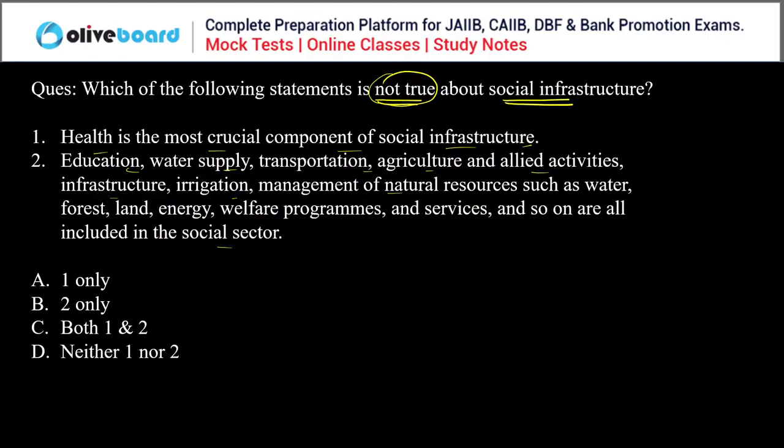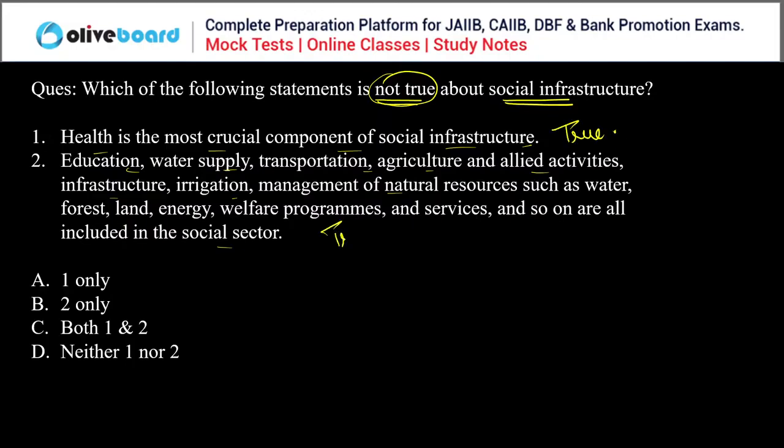Everyone, why are you all confused here? Please answer this question, guys. Not true about social infrastructure. Achha, so health is the most important factor. This is true.